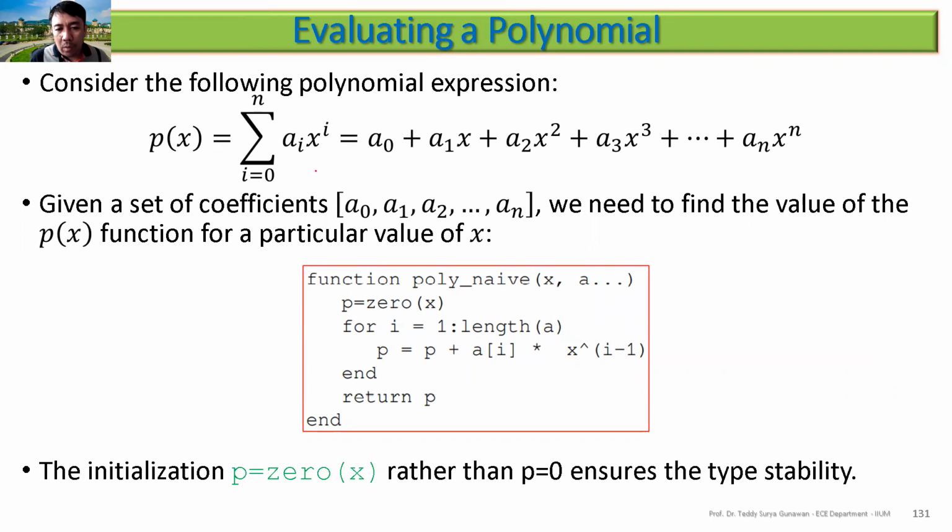We want to evaluate the polynomial sum of a_i x^i, so we multiply a0, a1 x to the power of 1, a2 x squared, a3 x cubed, and an x^n. This is the polynomial function. Remember, this is for type stability. If x is an integer, you will use the integer; if x is floating point, you will use the floating point. So this one will be 0 or 0.0, depending on the type of x. This creates type stability.